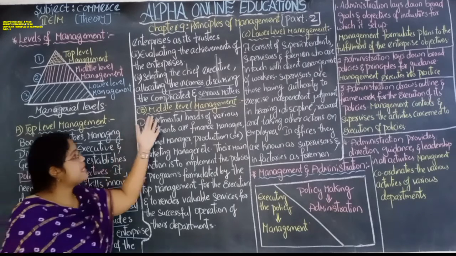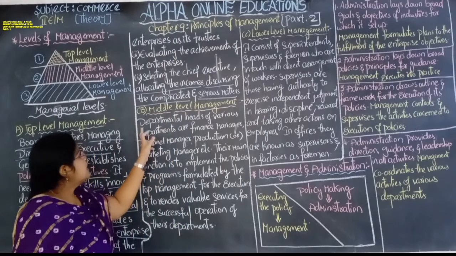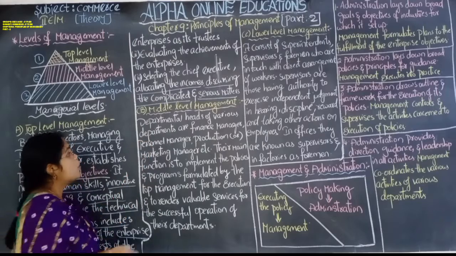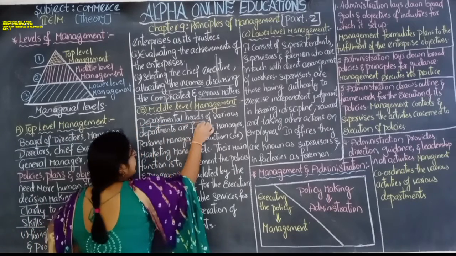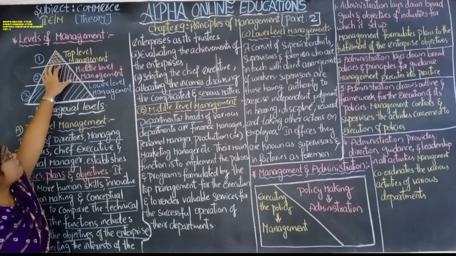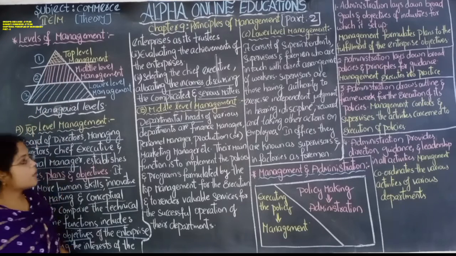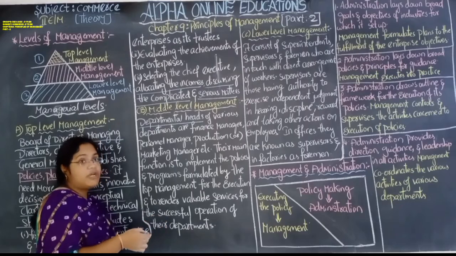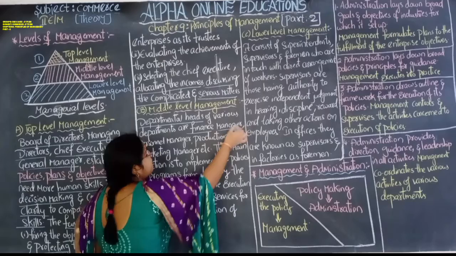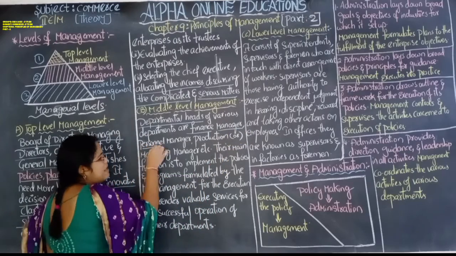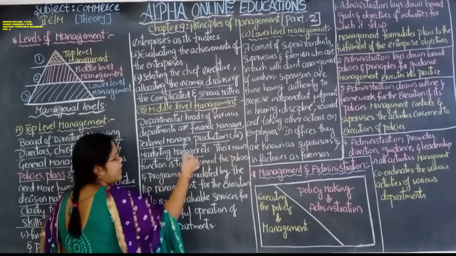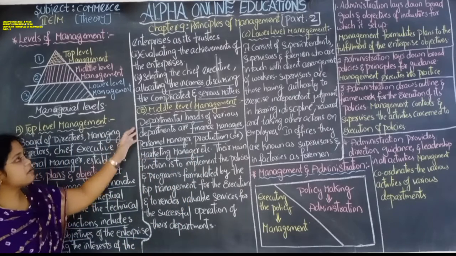Let us see middle level management. Departmental heads of various departments. So here the department heads are there. In the middle level management we have departmental heads, meaning the heads of the departments: finance manager, personnel manager, production or marketing manager, etc. So these persons are involved.